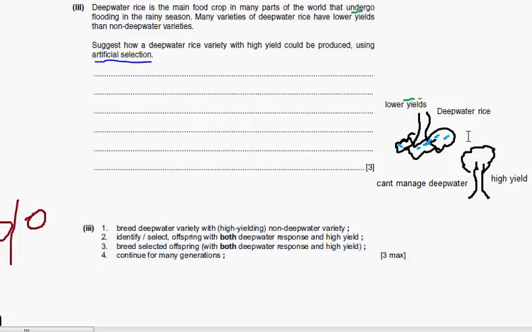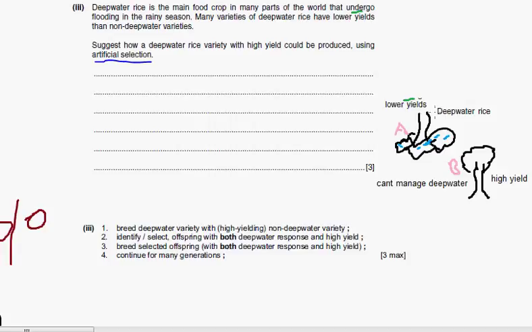There are two plants over here. Let's say this one is A, and this one is B. Now what are we supposed to do so that we get a plant with high yield? Our goal, as the scientist given this task, is to produce a plant with a high yield and deep water rice.